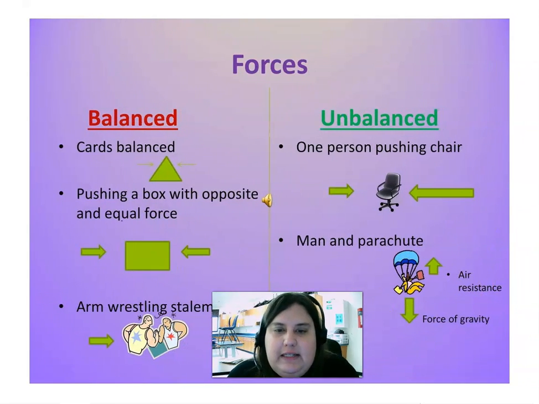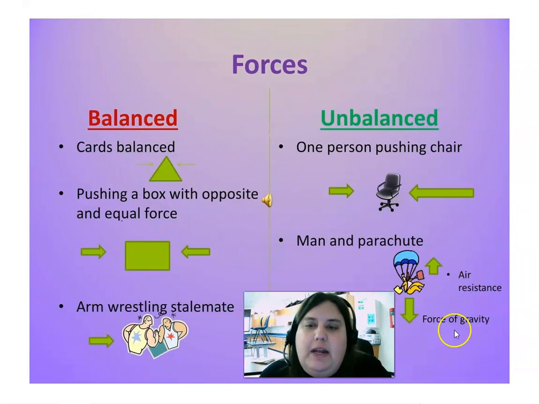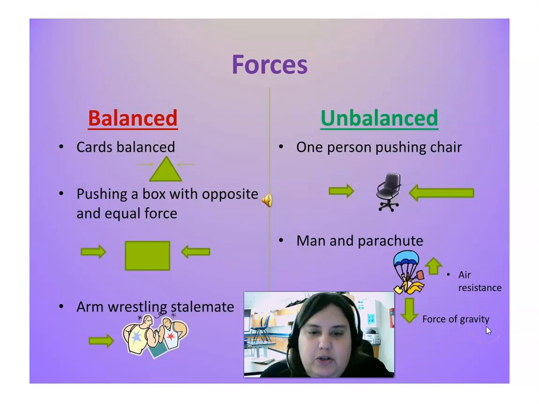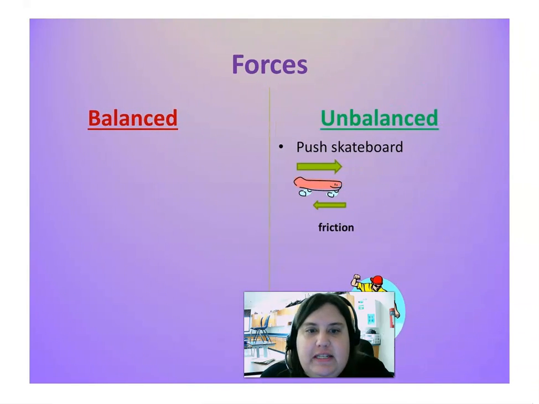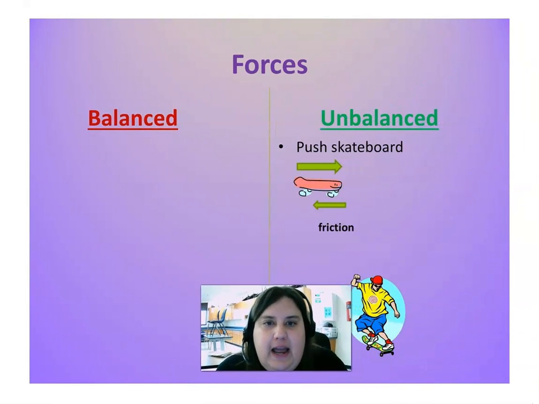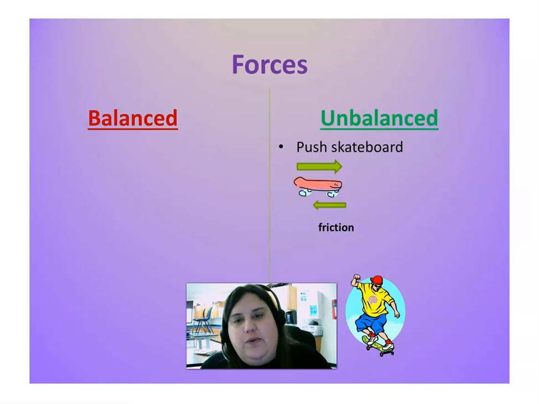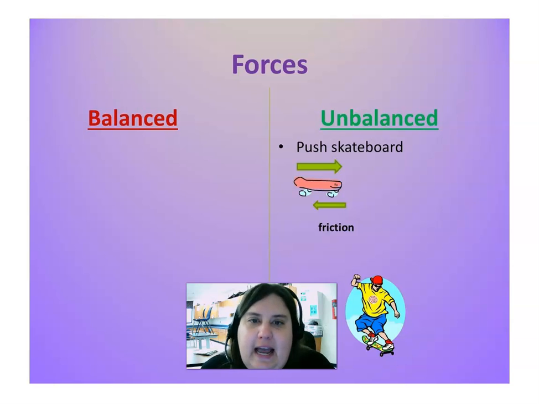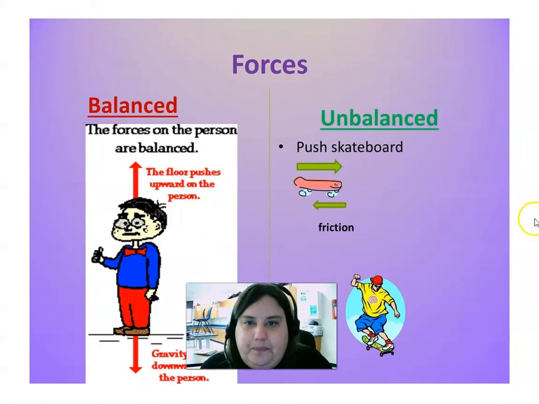An arm wrestling stalemate. So a stalemate means nobody is winning, and so there's no motion involved, and so that would be balanced. Pushing a skateboard. So when I push a skateboard, I have the push. Okay, so that's one force, and the opposing force is going to be friction working against the skateboard. I am going to have a changing speed, so it is an unbalanced force.